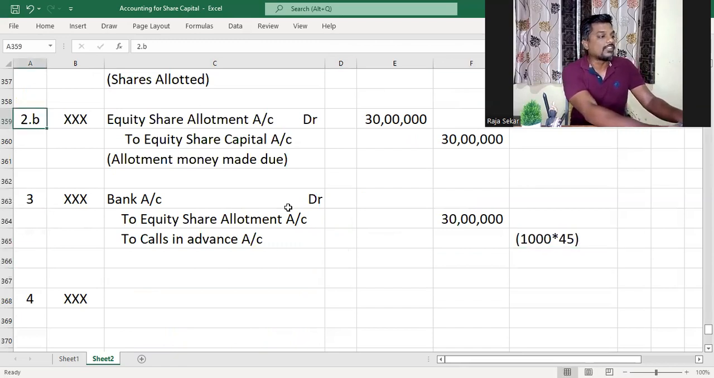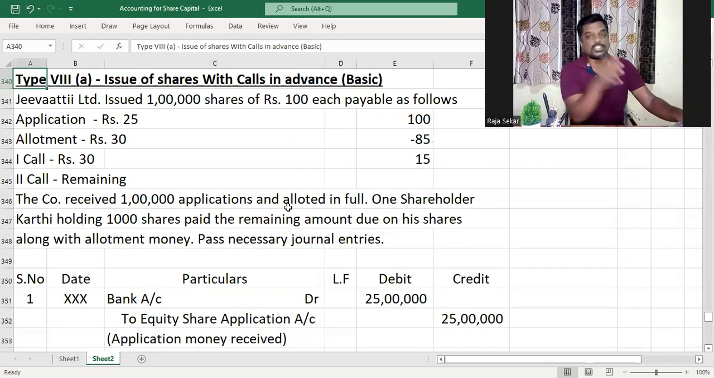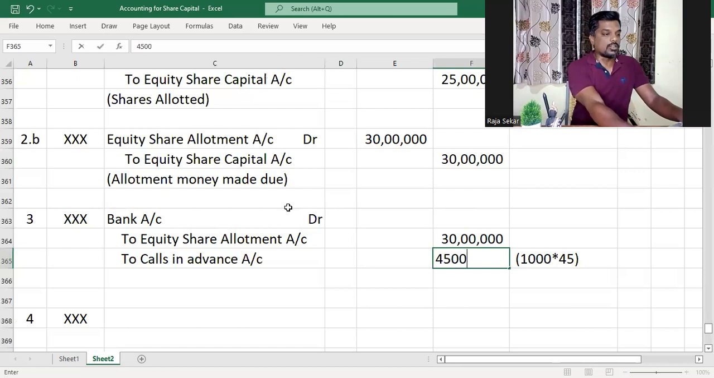Let me repeat, how did we get the 45? Karthi, along with allotment money, paid the remaining amount due on his shares. So after allotment money, how much is due on one share? First call is due and second call is due. First call is 30 rupees and second call is 15 rupees as we have calculated. So the total amount of money due on one share after allotment is 45 rupees. Am I right? Karthi is holding 1000 shares. He paid the remaining amount due on his shares along with allotment money. So he would have paid that 45 rupees extra per share. So on 1000 shares, you would have paid 45,000 rupees. So that will be credited to calls in advance account.